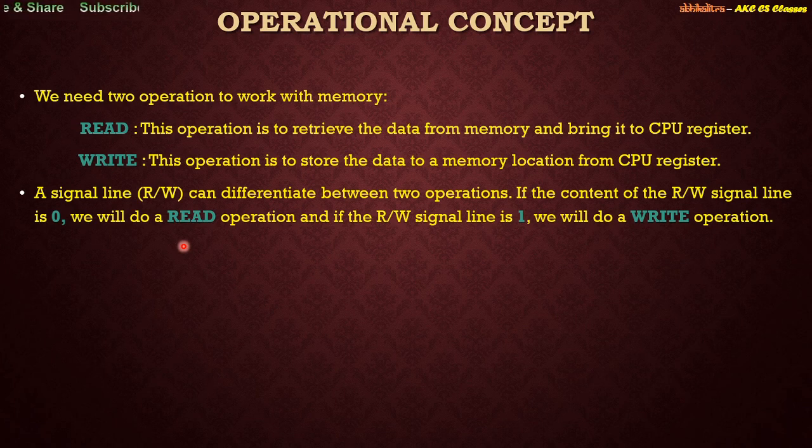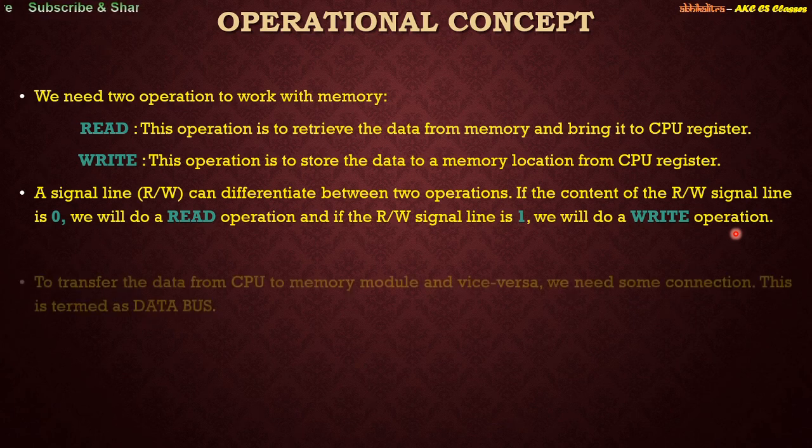So the control unit will understand that if the R by W signal line is 0, we are interested in performing a read operation. But if the R by W signal line is 1, then we want to perform a write operation. In this way, we are using a signal which distinguishes between the two different operations, read and write.